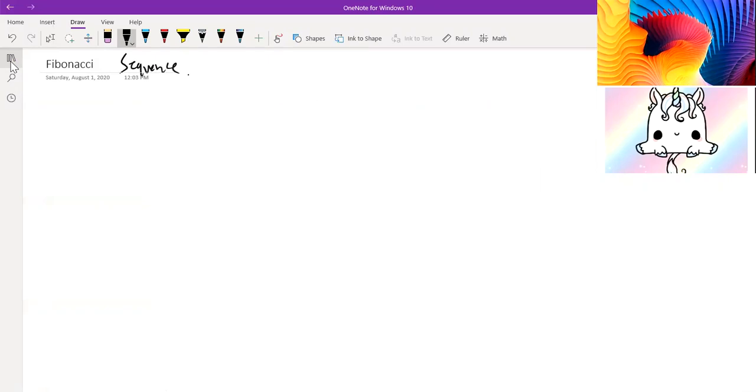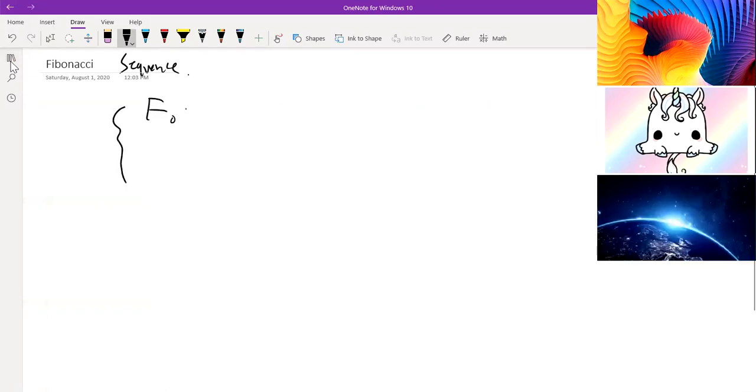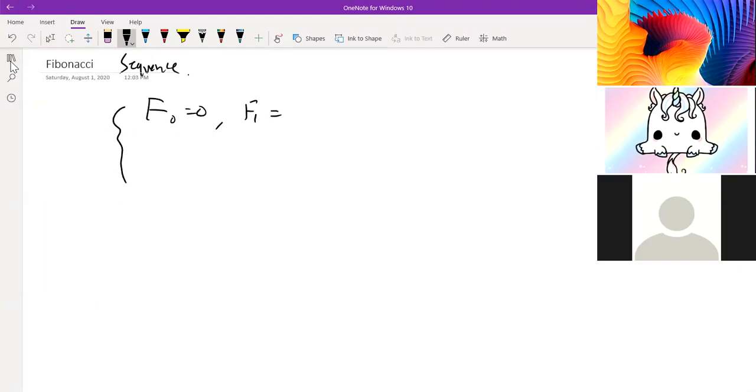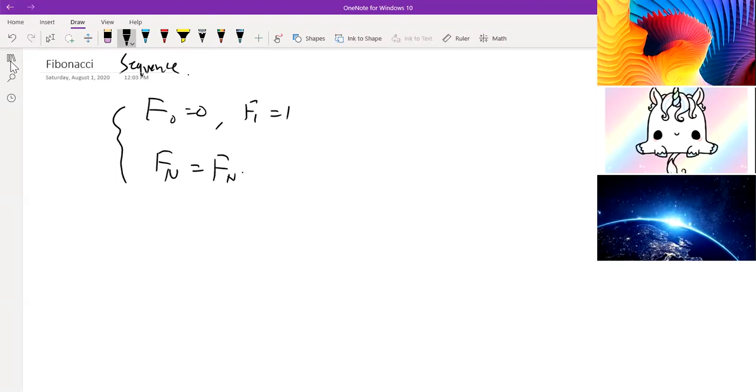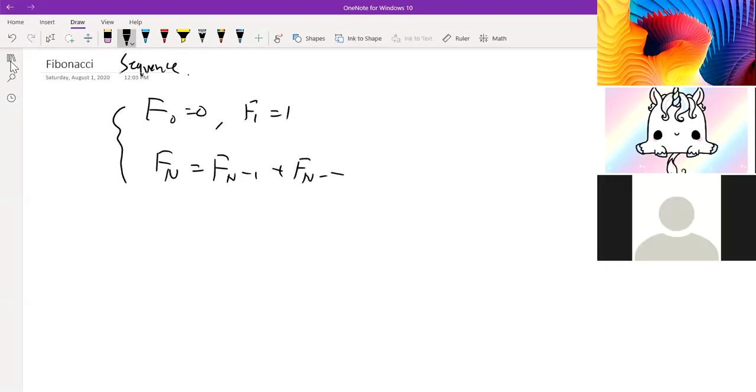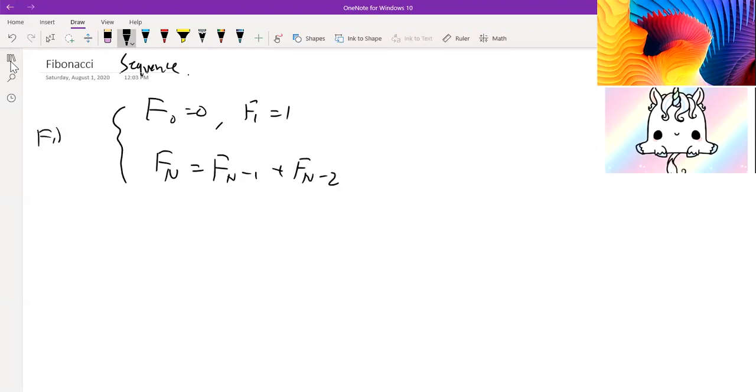It appears in nature, it appears in problems, it appears everywhere. And that is because it is a sequence defined by the recurrence relationship like this. So you use f to represent it. So f0 is equal to 0, f1 is equal to 1, and then fn is equal to fn minus 1 plus fn minus 2. So this is the Fibonacci recurrence relation.